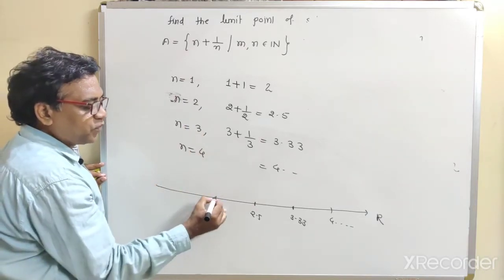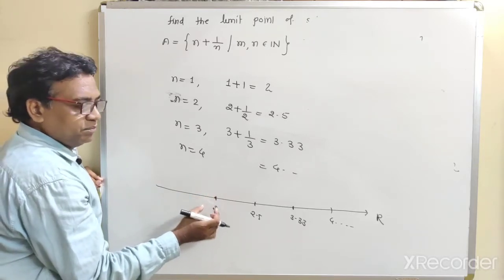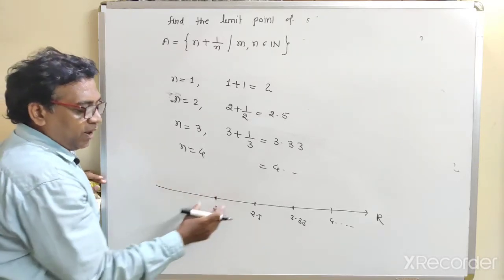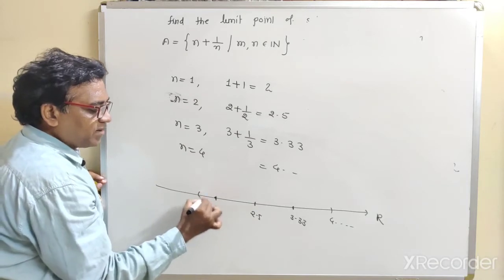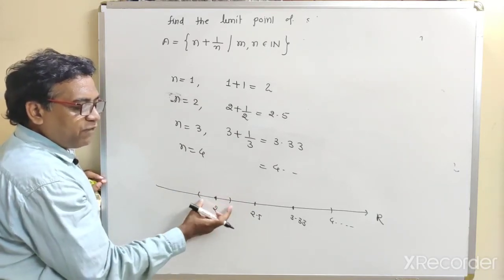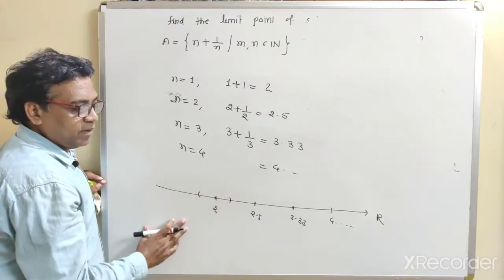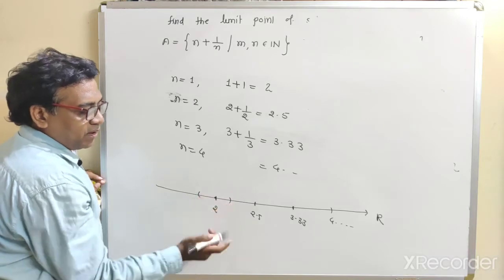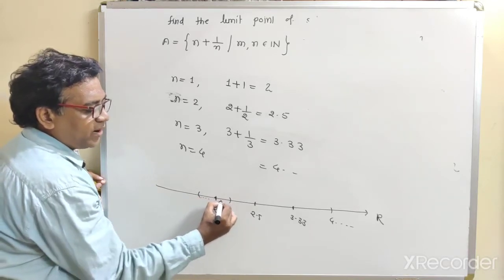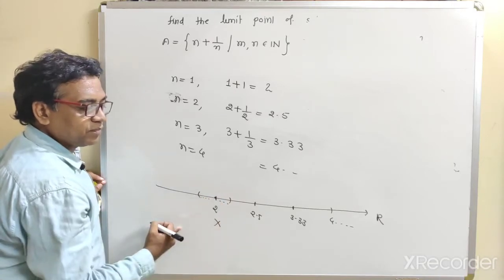Now suppose we try this number 2. This is not a limit point. What is the definition of limit point? Limit point means we require some open sphere. For the real line, every open interval represents the open sphere. So every open sphere does not contain infinitely many points of A. It contains just one point. So this is not a limit point.